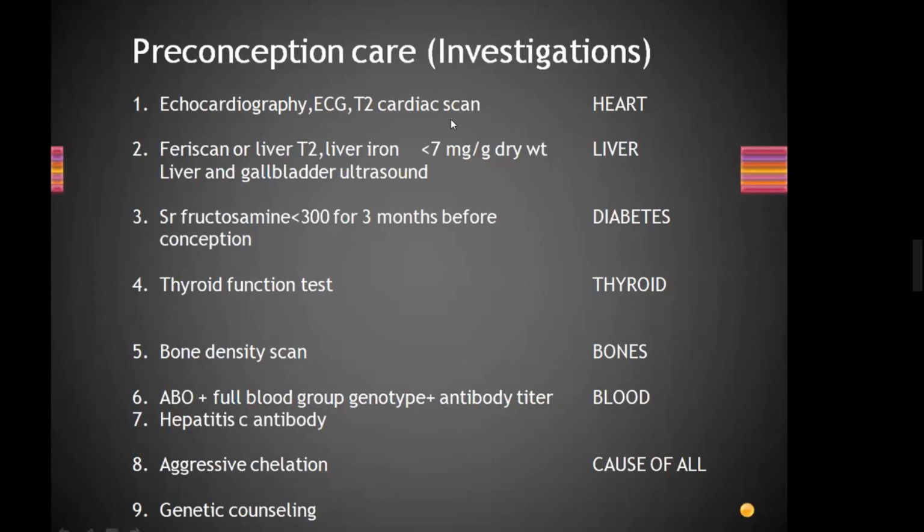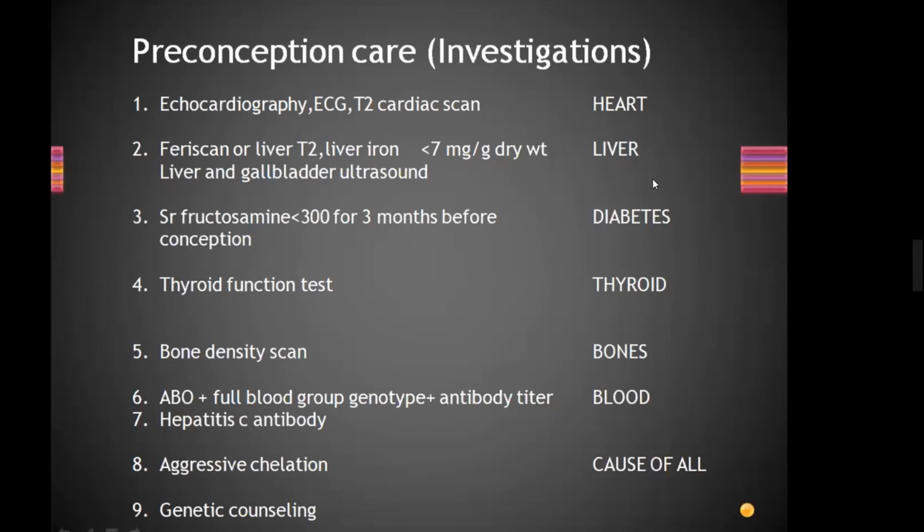That's why here more investigations are given, and there is more focus on iron chelation. We have not read so much focus on it in sickle cell. In sickle cell, the focus is more because of the breakdown of the RBCs; more complications are because of breakdown of RBCs. But in thalassemia, the focus is because of the iron overload. So remember, thalassemia is directly related to iron overload. So aggressive chelation you need to do before conception.